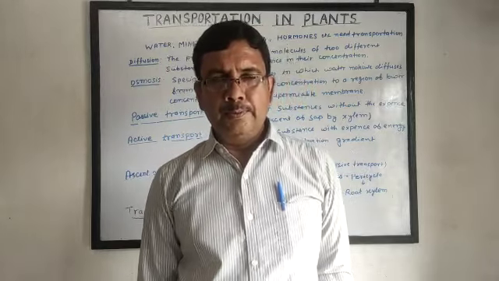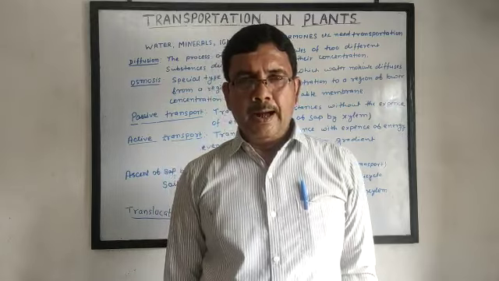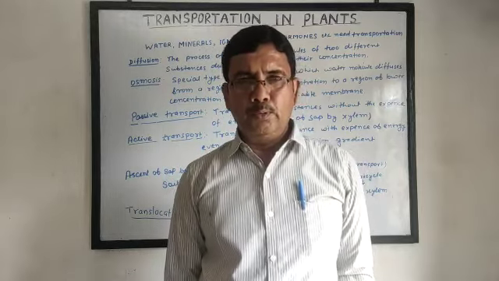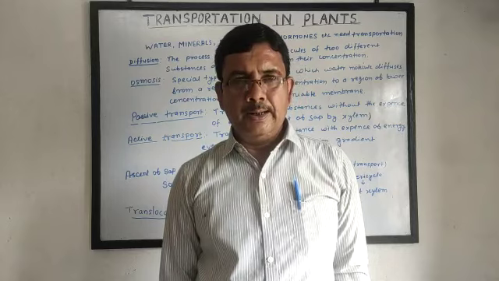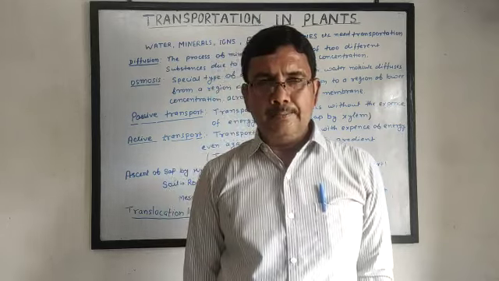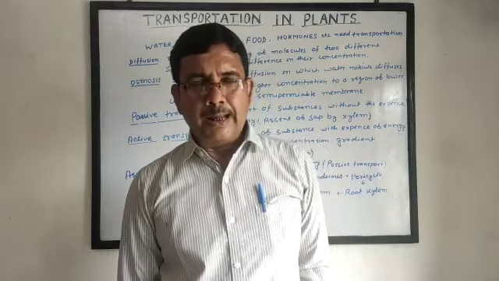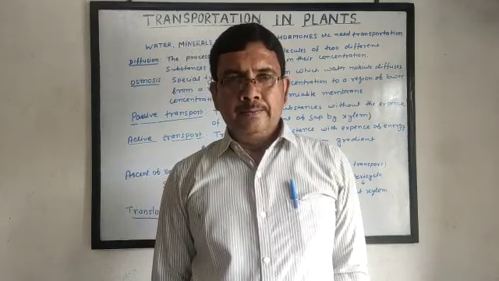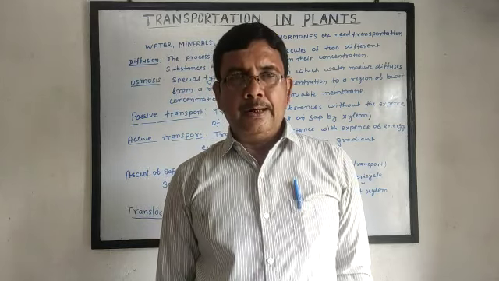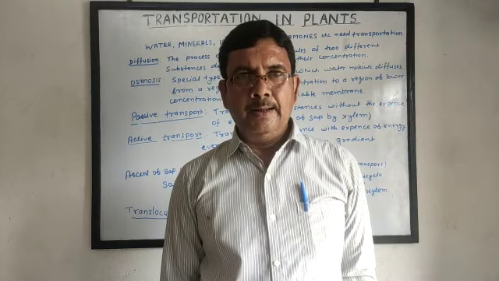That means transport of sap, minerals dissolved in water, is called sap, and upward movement of sap from root to leaf is called ascent of sap. In this way, translocation occurs in plants. In the next video, we start the next topic, that is reproduction in plants as well as in animals.